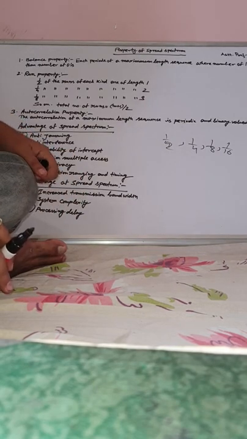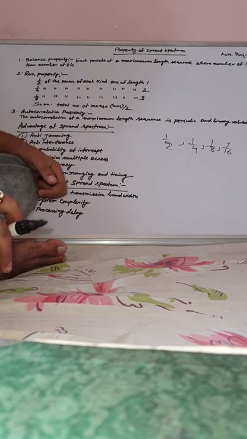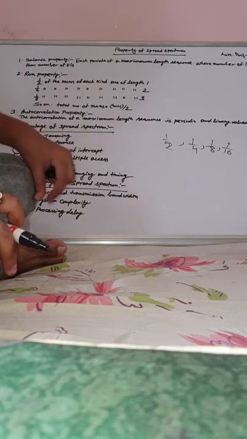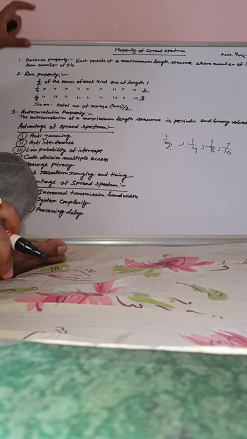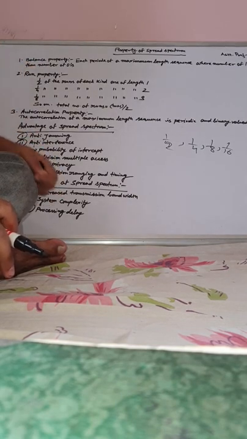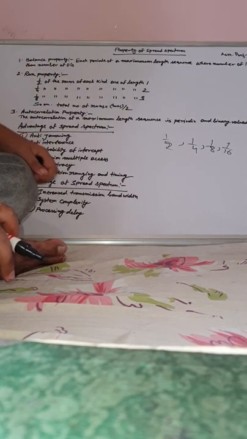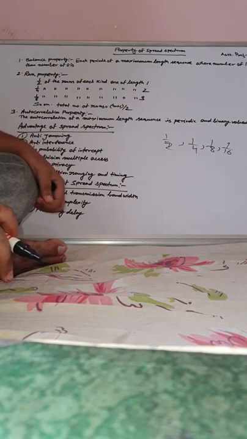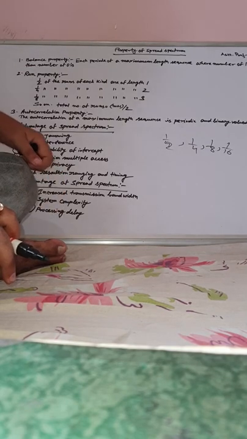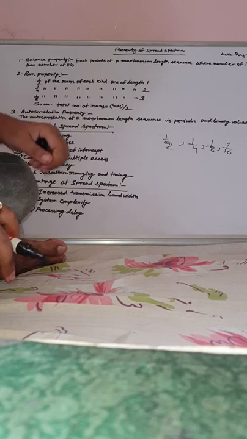And the autocorrelation property: the autocorrelation of a maximum length sequence is periodic and binary valued. You don't need to learn the autocorrelation derivation. Remember these three properties. Sometimes in the examination they will ask you to write down the properties of the spread spectrum.